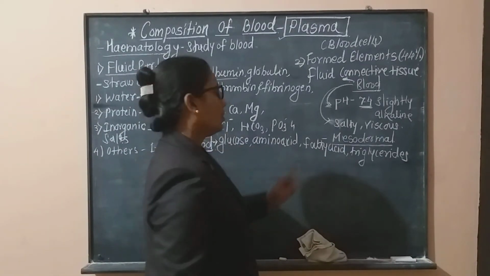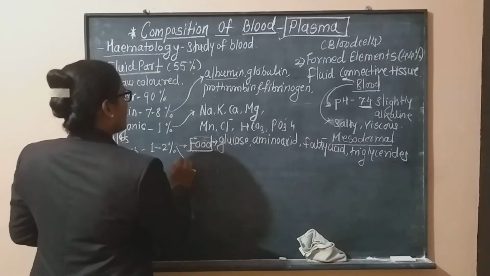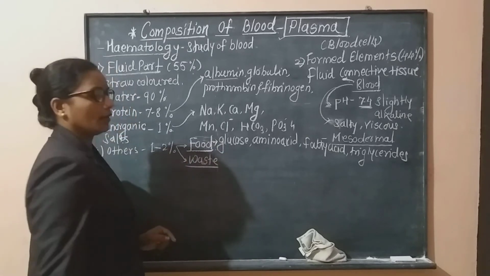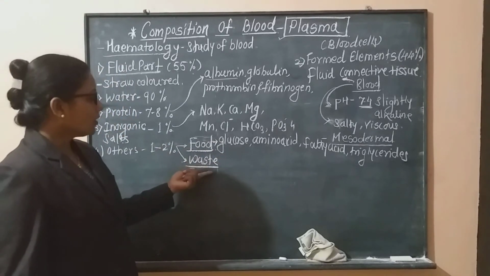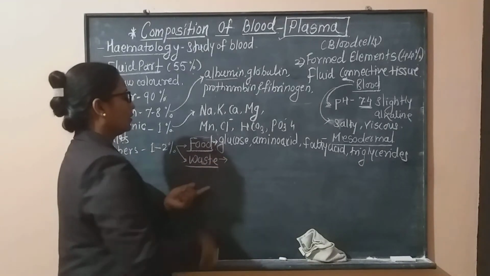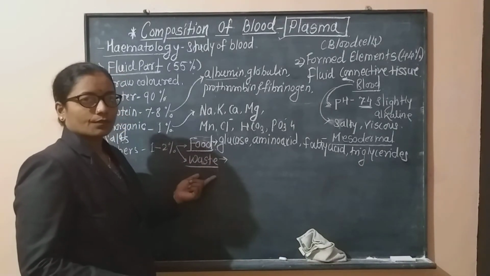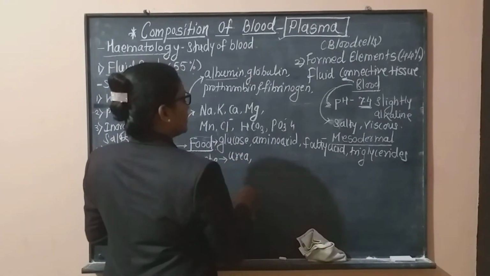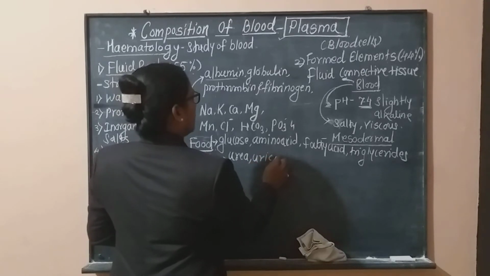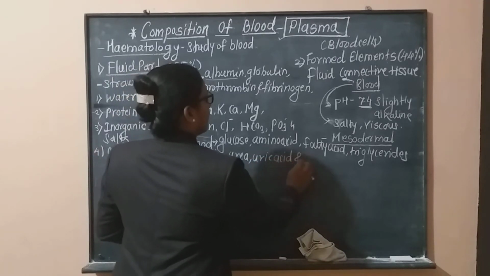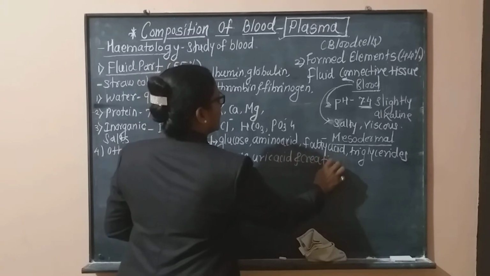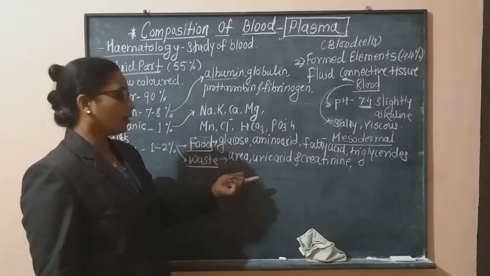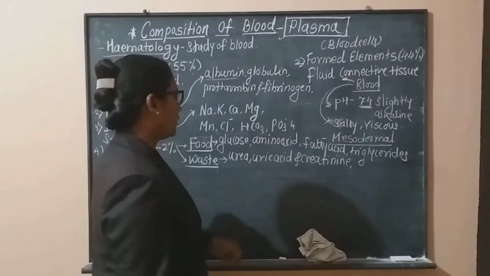Now the second component is a certain type of waste material, which is also present. This waste is present due to excretion. This excretion results in the formation of nitrogenous waste products, that is urea, uric acid and creatinine. After the completion of metabolism, certain waste products are present. These are also found in the blood: urea, uric acid and creatinine.